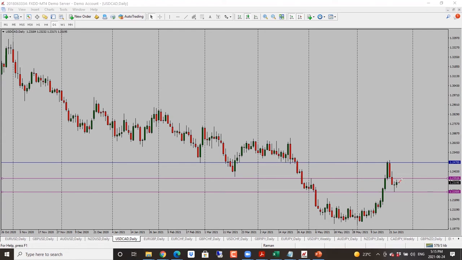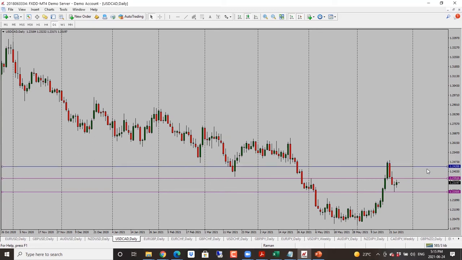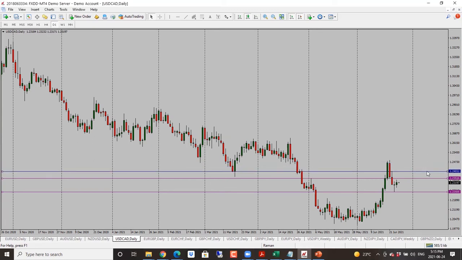So looking for a move higher, but be careful with this one because it could drop from here. So watch out for that. But right now, neutral to bullish bias for dollar CAD. 1.2350 is the first target, and then 1.2400 is the second target for dollar CAD.